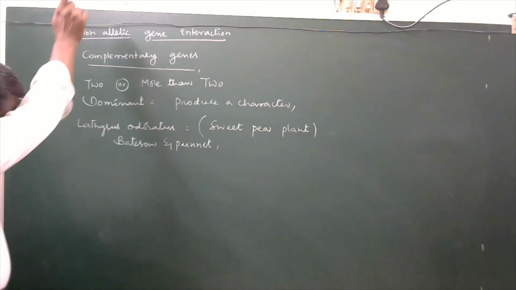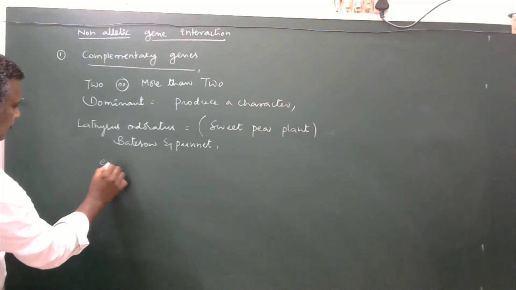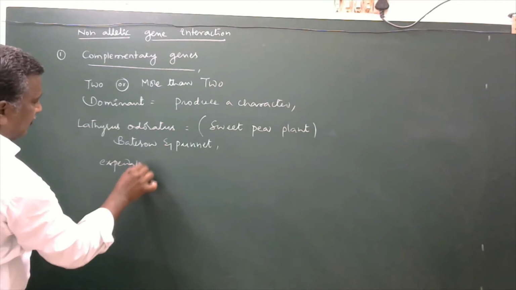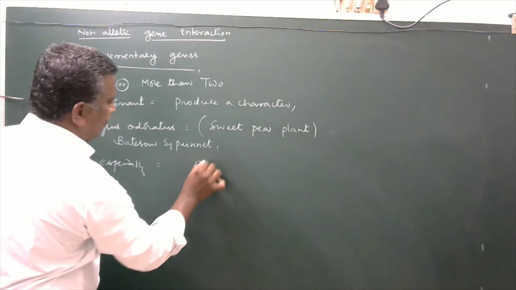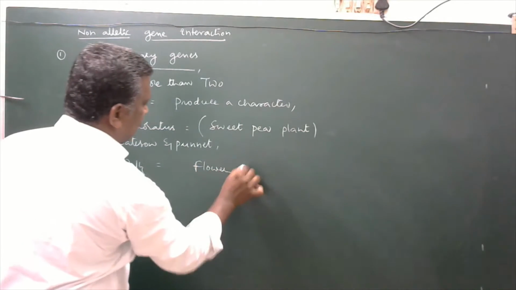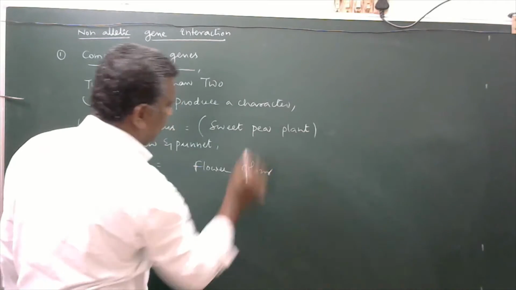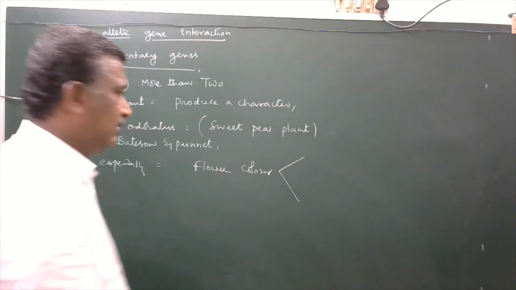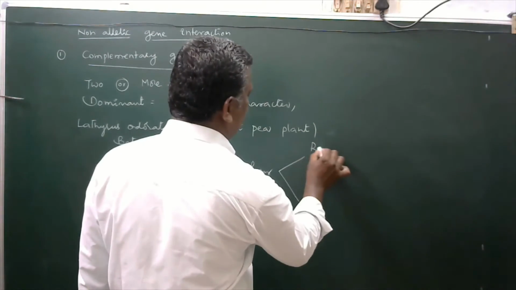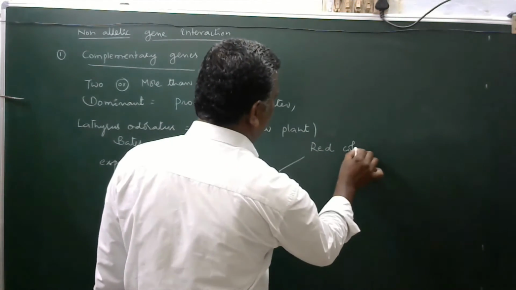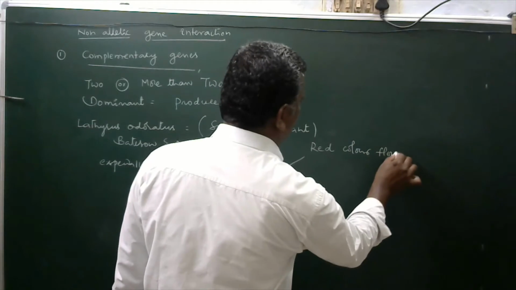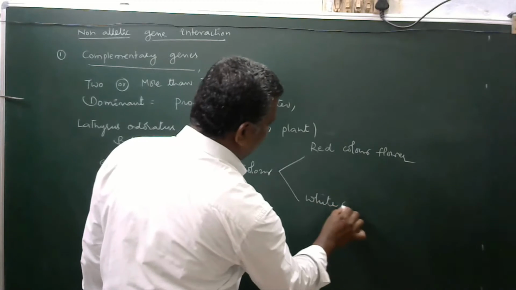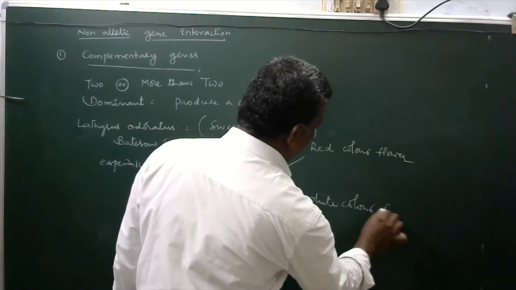Here, especially flower color, there are two varieties of flower colors. One is red color flower, the other one is white color flower.